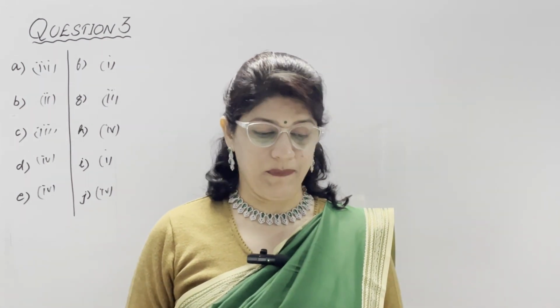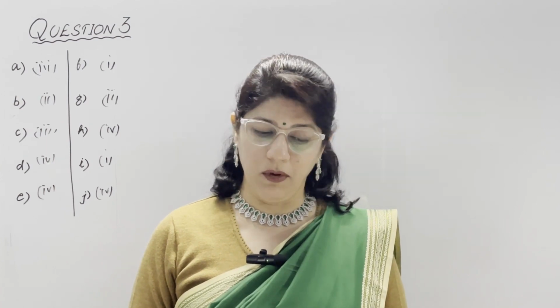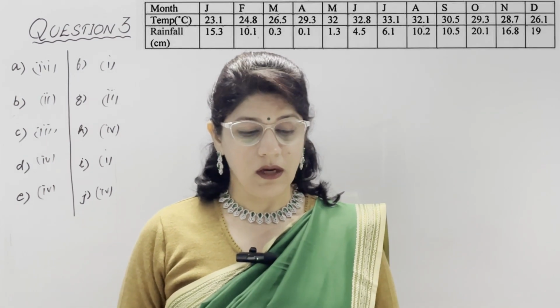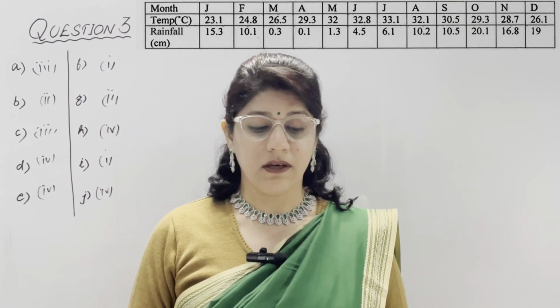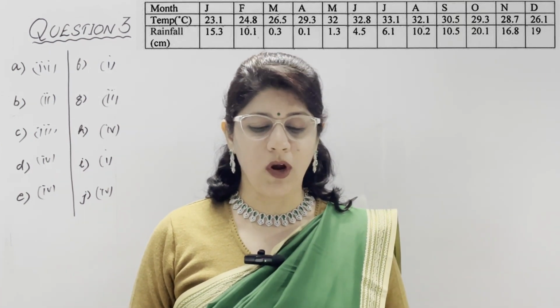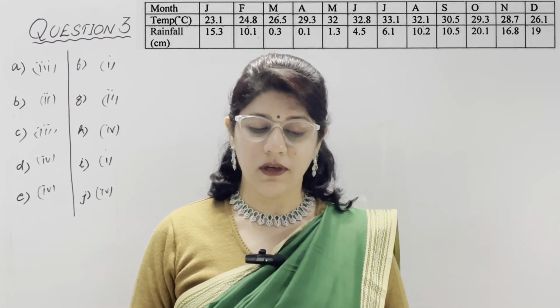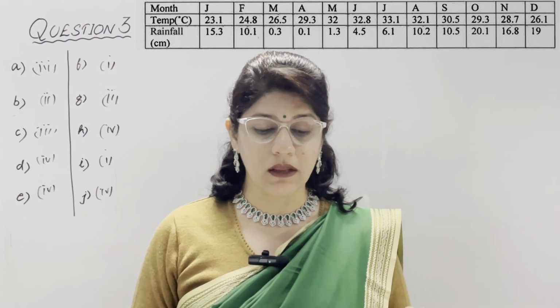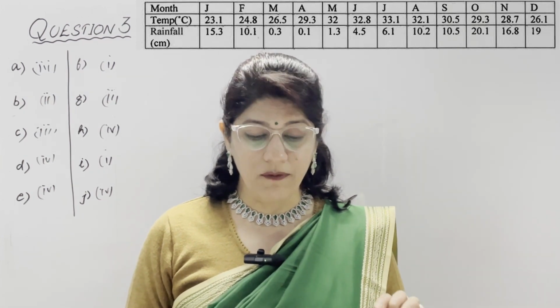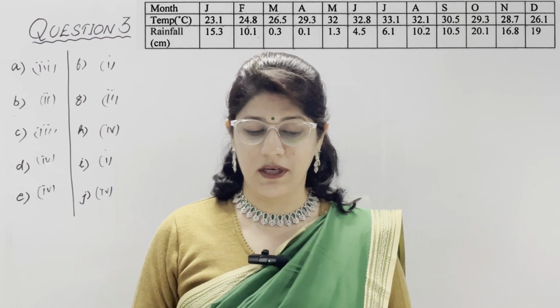In part number D, study the climatic data given below and answer the following. Temperature is given and rainfall is given. First part, calculate the annual rainfall experienced by the station. Just need to add all the values given in the horizontal row where rainfall is written in centimeter.